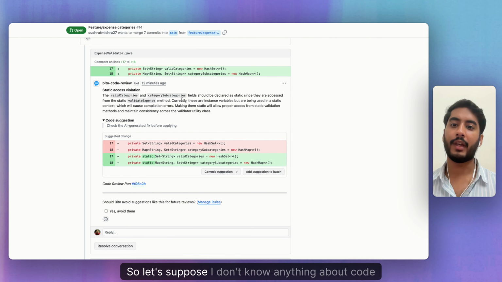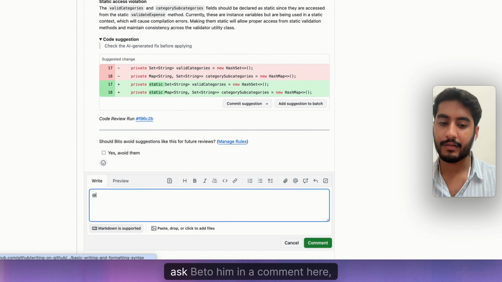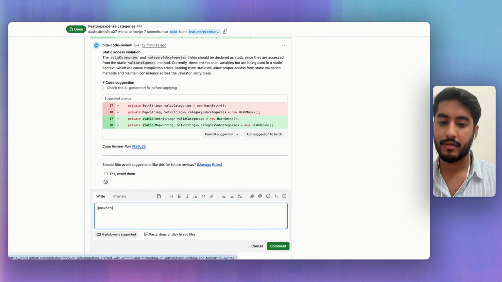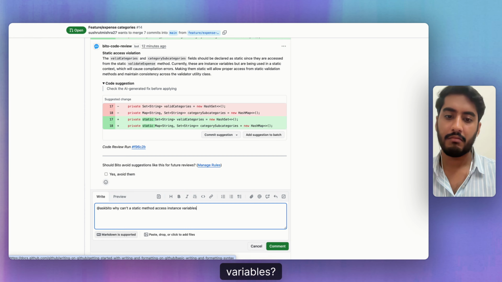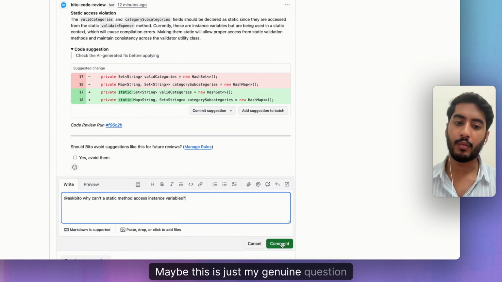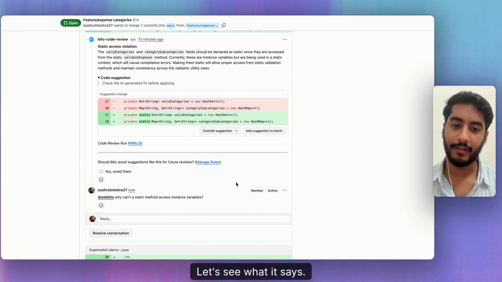So let's suppose I don't know anything about code and I ask Bito in a comment here: Why can't a static method have variable? Maybe this is just my genuine question which I want to ask Bito. Let's see what it says.